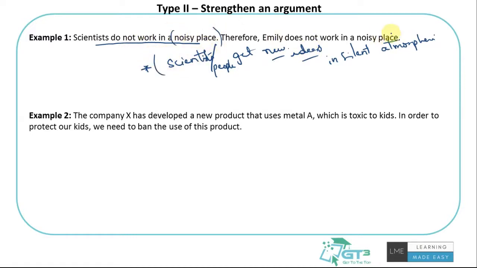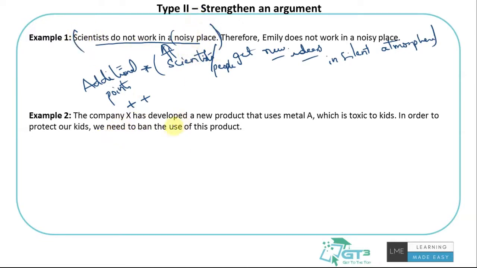So this statement, scientists get new ideas in a silent atmosphere, would strengthen this argument, right? Scientists get new ideas in a silent atmosphere compared to working in a noisy place. That's why they do not work in a noisy place and they work in a silent place. So things like this would be the additional lines or additional points which would strengthen the argument, that is, support it, be in favor of it, or make it stronger, right?